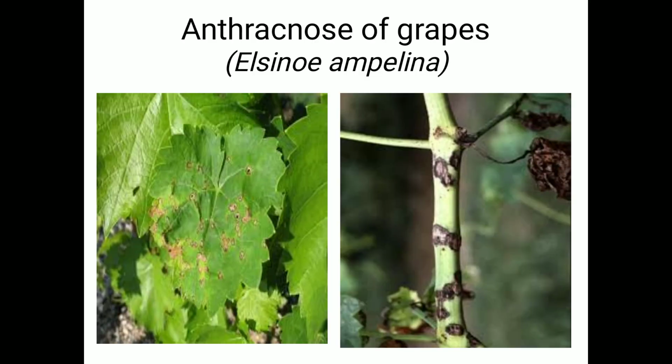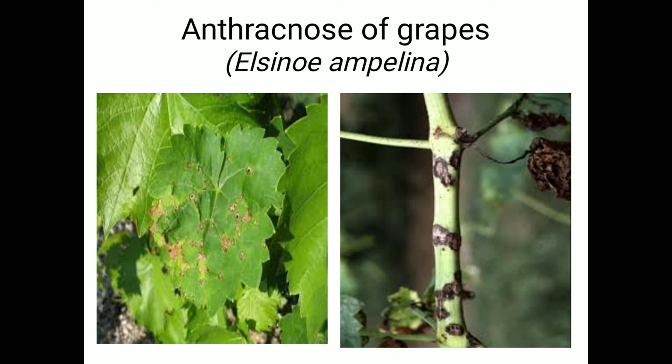Next one is anthracnose, which is also called bird's eye spot. Anthracnose of grapes is caused by the fungus Elsinoe ampelina. In case of symptoms, the fungus attacks all the parts of the plant like shoots, tendrils, petioles, leaves, veins and stem.